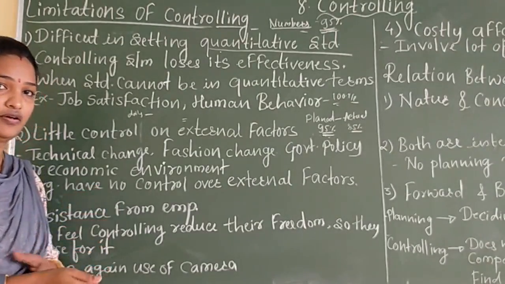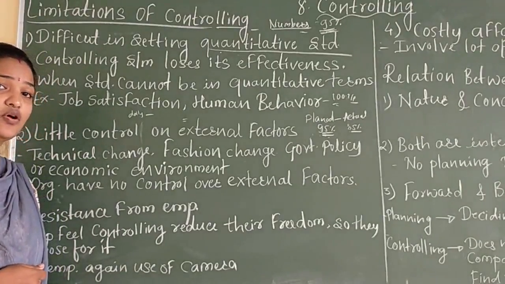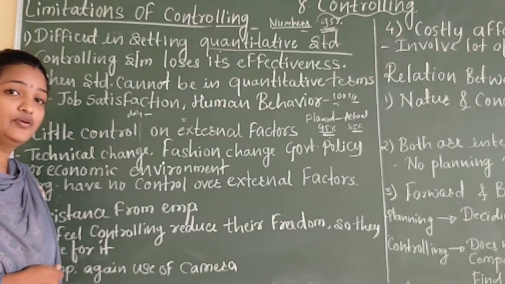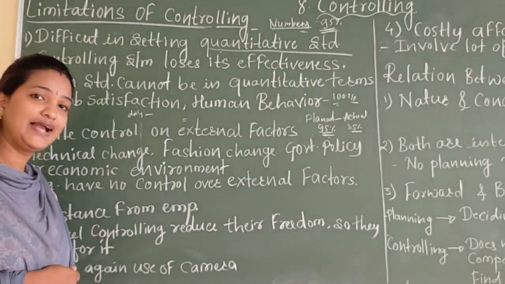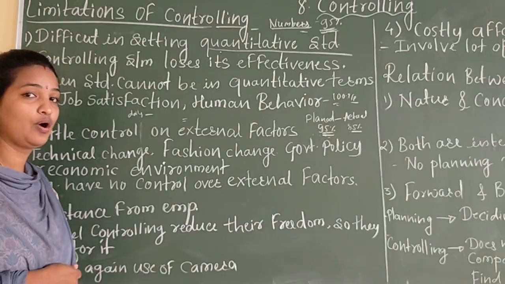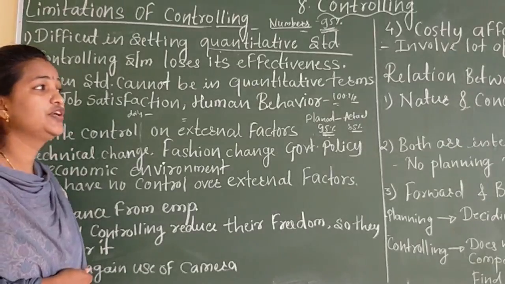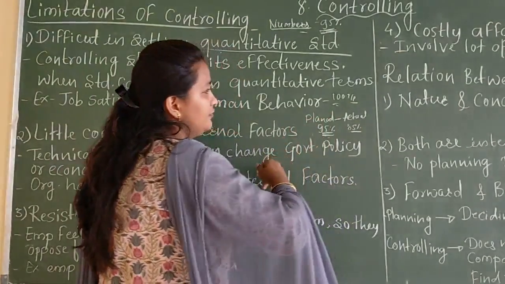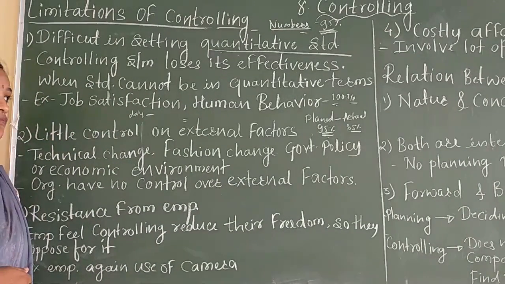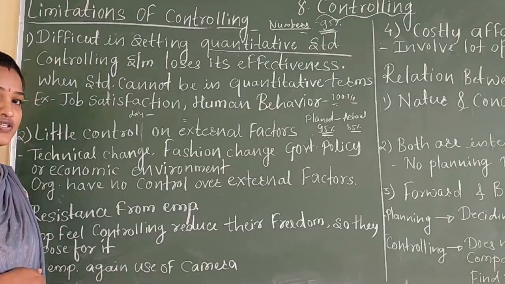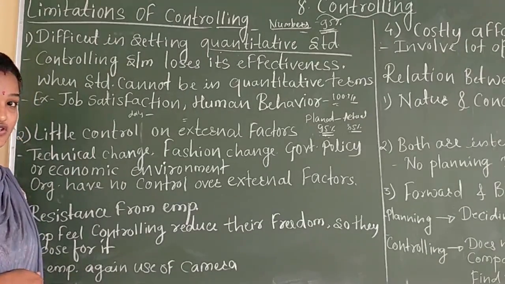Otherwise, human behavior. How the human is behaving in terms of numbers, can I tell you? It is not possible. So in some cases where we are not able to fix the planned output in terms of numbers, we are not able to control the process because proper measurement is not there. Suppose in a production industry they tell you to produce 100 pieces per day. 100 is a particular number. If it is difficult to produce 100 pieces per day, we are able to control it. But sometimes, mostly for the service industries.